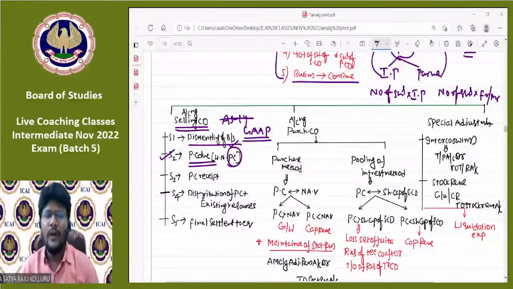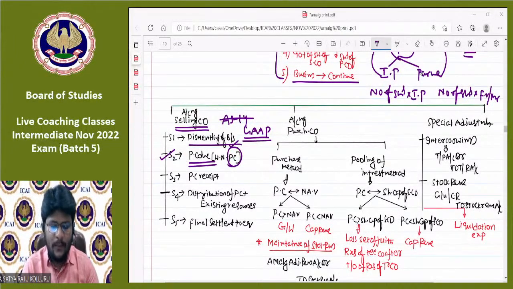The background story also I told at that point of time. We are simply selling our business to the purchasing company. That's why the purchasing company is a debtor. That's why we debit the purchasing company account, debtor, for all the assets and liabilities we already closed and transferred to realization. Rather than crediting the assets and liabilities, you can directly credit the realization account. That is the concept behind the PC due entry.